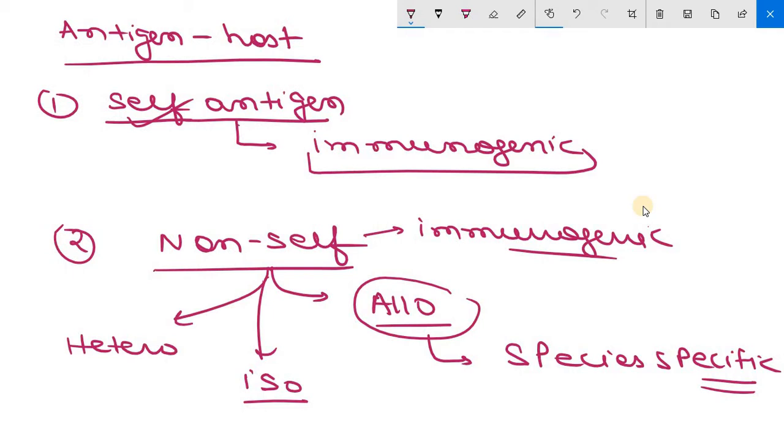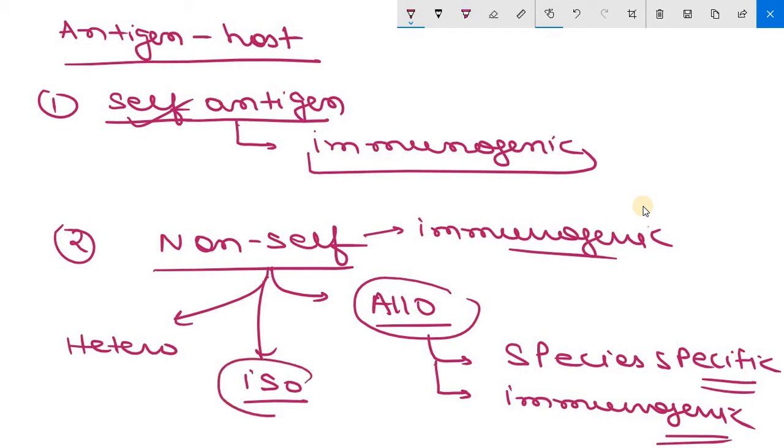Tissues of all individuals in a species contain these species-specific antigens. Clear? One more point, these alloantigens are immunogenic in nature. Clear? Now the next is isoantigens. These are antigens which are present only in subsets of a species, such as blood group antigens and histocompatibility antigens. So these come under isoantigens. Clear?